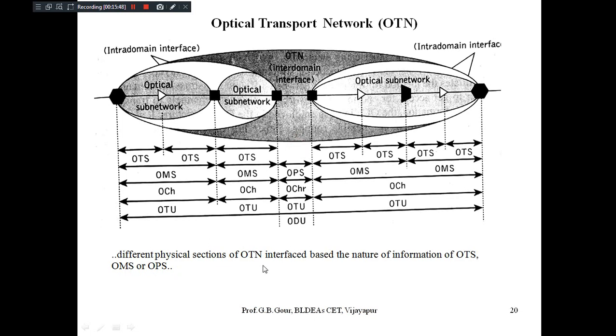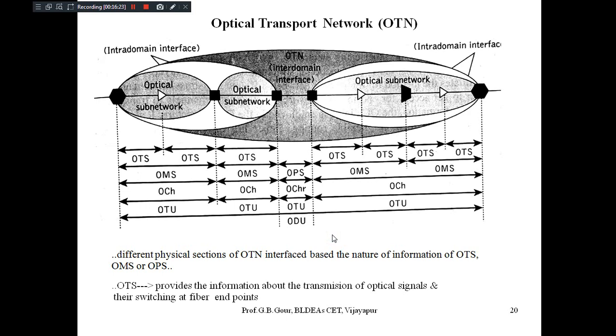There are different physical sections of the OTN interface based on the nature of information to be transmitted. It may include only OTS, OMS or OPS. Just now I told you that here all sections are required, and here only some sections are required. OTS provides information about the transmission of optical signals. As I said in the beginning, it tells each wavelength through which optical fiber it has to be transmitted, with switching at the fiber ends.